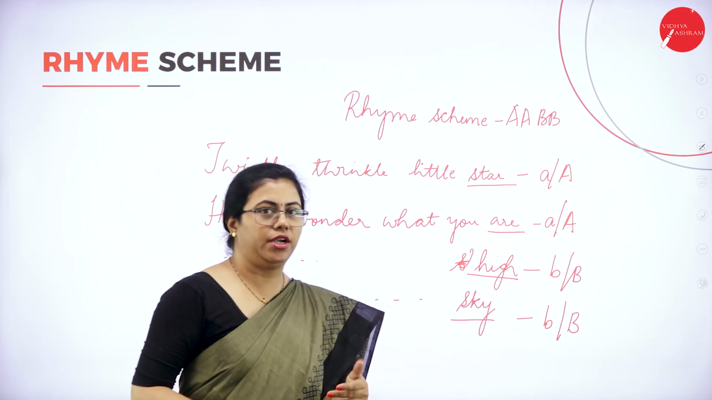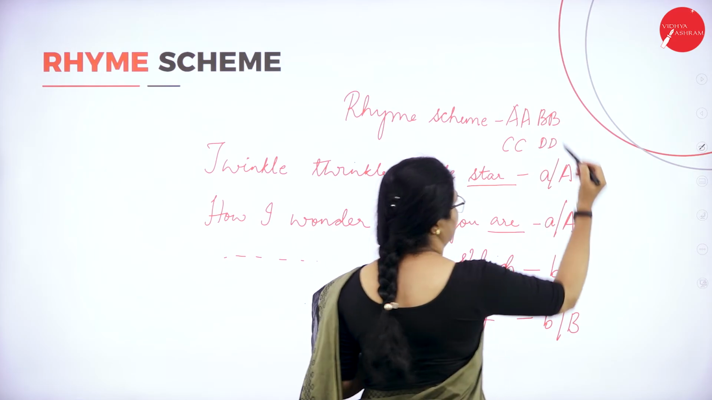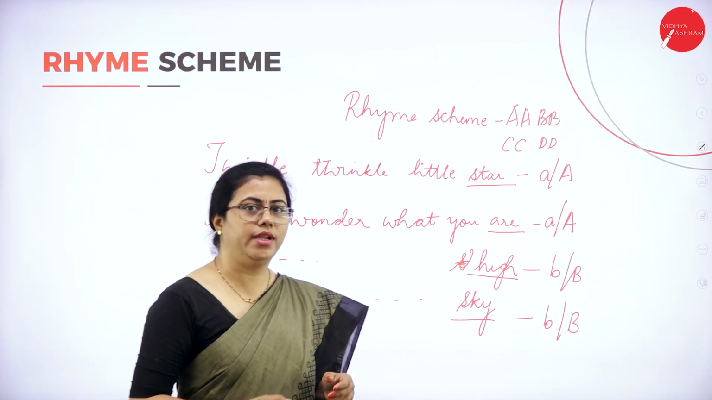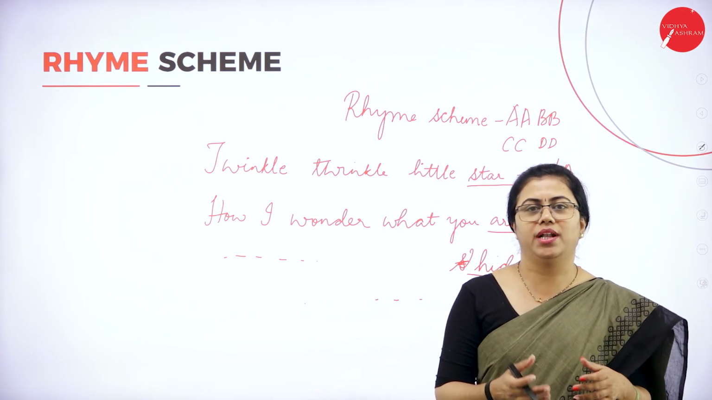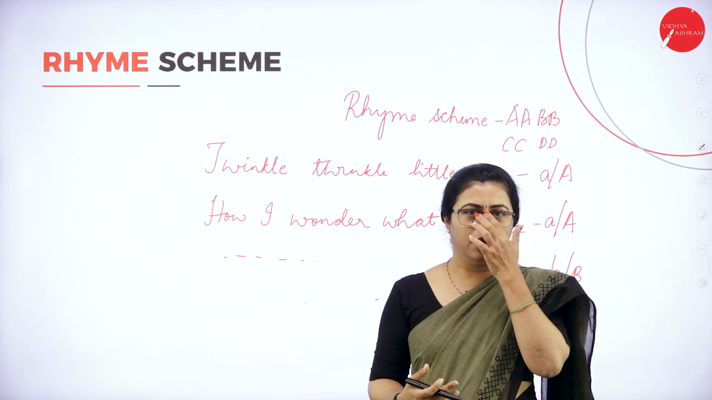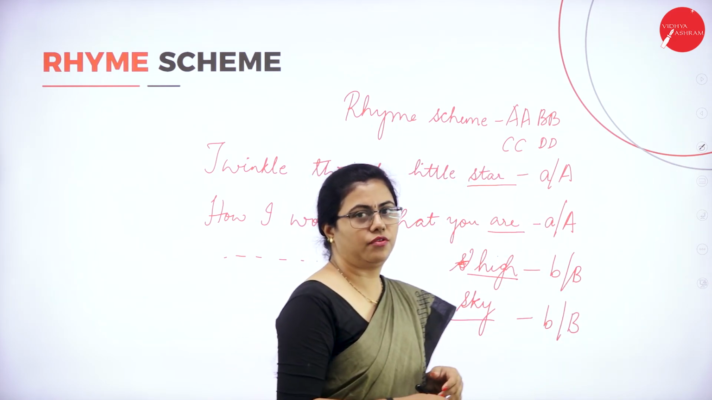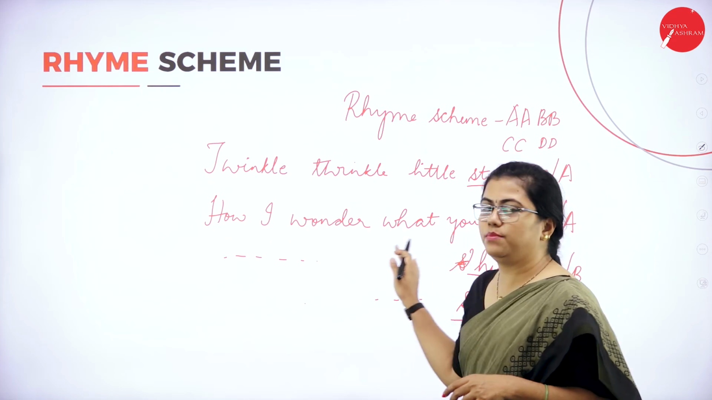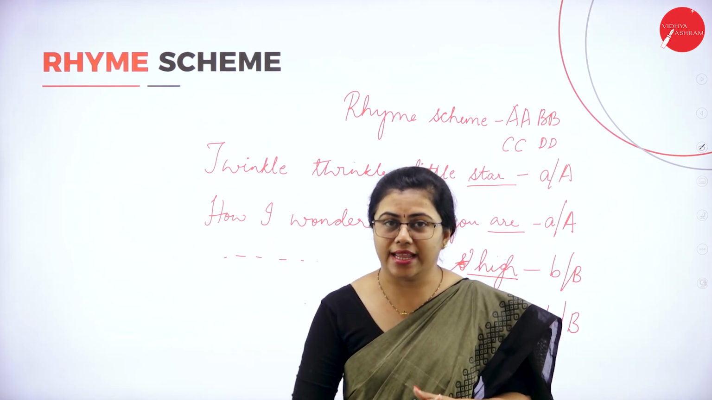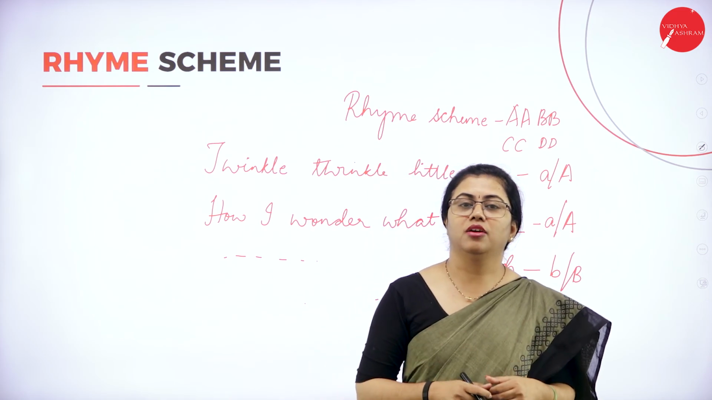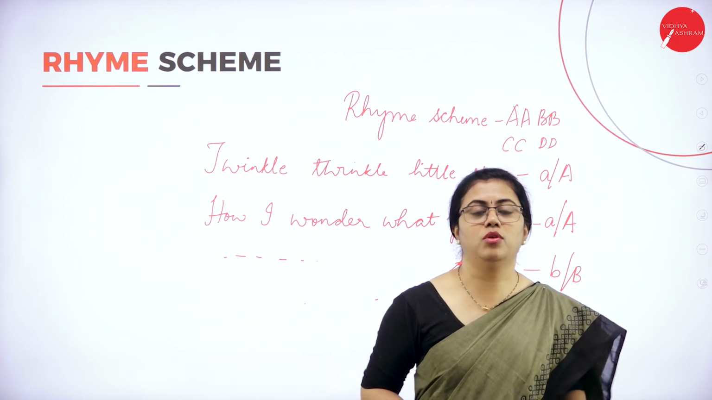As the stanza continues, you can continue with the names like CCDD this way. This is called the rhyme scheme. There are many names given to it, like iambic pentameter and so on, but you need not worry too much about it. If you mark the rhyme scheme, that much is enough. When you know the rhyme scheme, adding a tune to it will be very easy. Whenever you have a rhyme scheme, the poem can be sung with a rhythm. The poem will have a rhythm in it. So this is all about rhyme scheme.